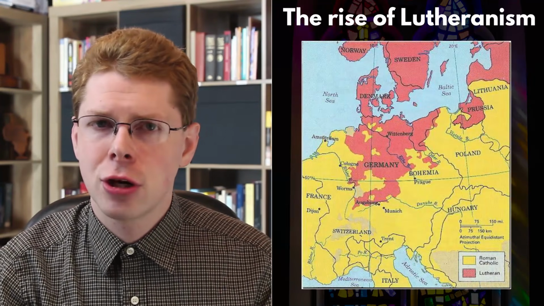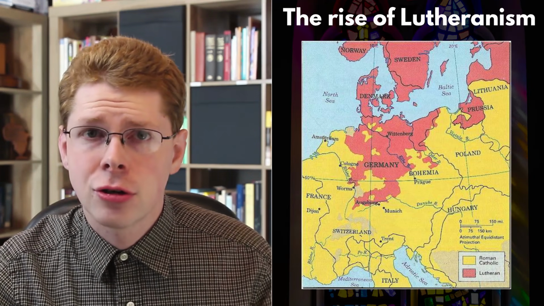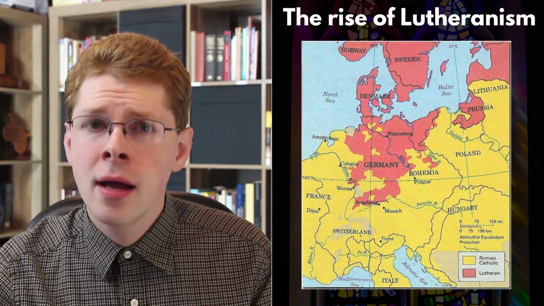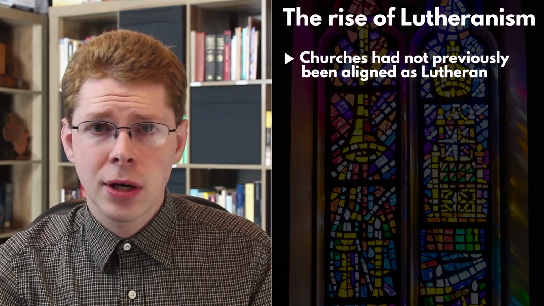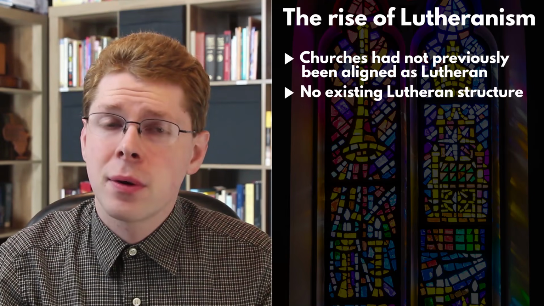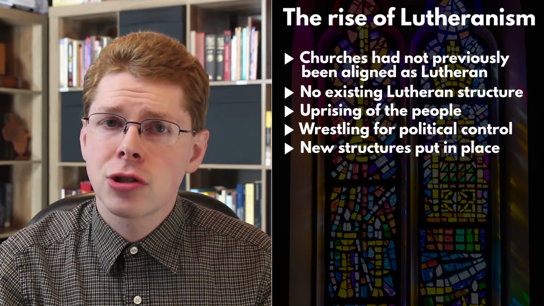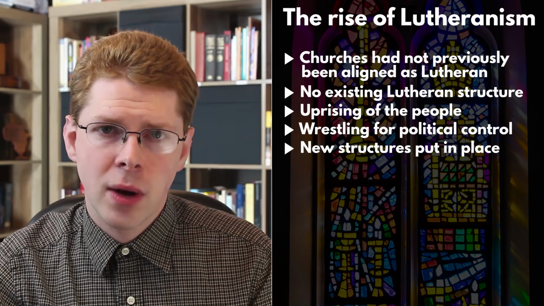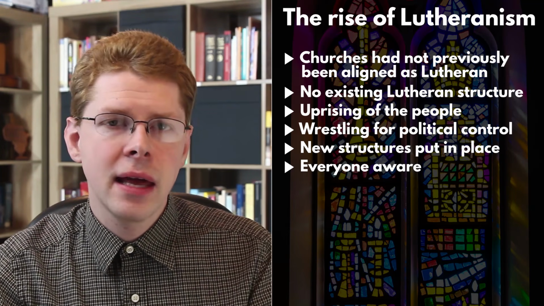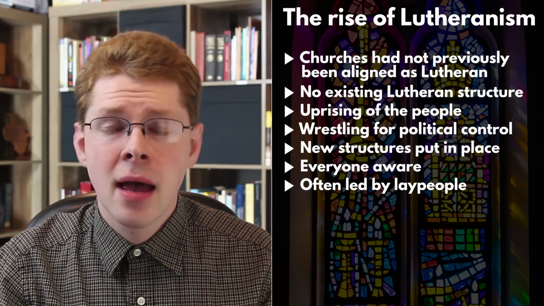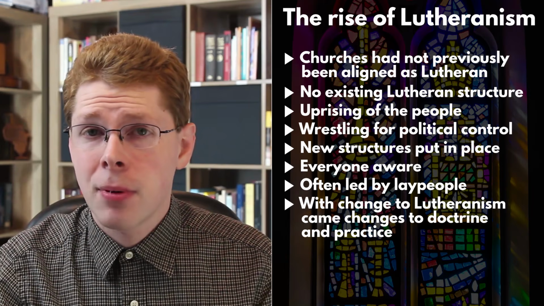The rise of Lutheranism in Germany was not as quiet as the sudden switch between being part of a united Orthodox Catholic Church to just one side was in 1054. There were not churches that were already aligned to the Lutheran side for centuries. There were no existing Lutheran structures. Rather, there was an uprising of the people, there was wrestling for political control, and new Lutheran church government structures were built to compete with the ones that still aligned with Rome. Everyone was well aware of the fight going on, including the lay people, and in fact they often spearheaded it. And not only this, but when people became Lutherans, this came with changes to church doctrine and practice as well.